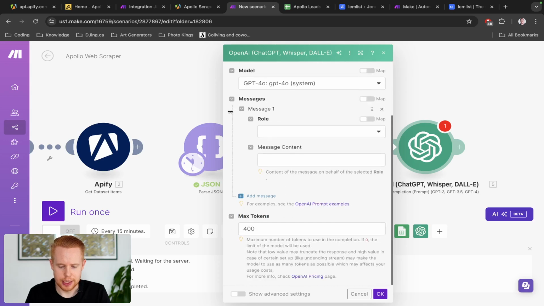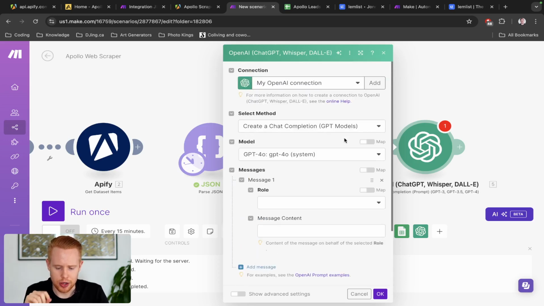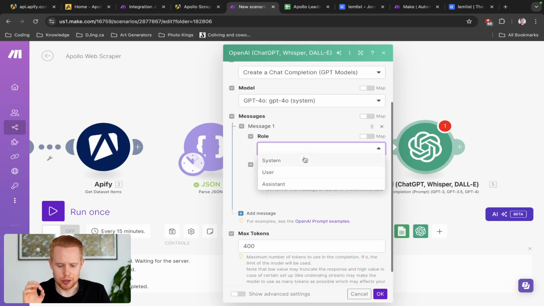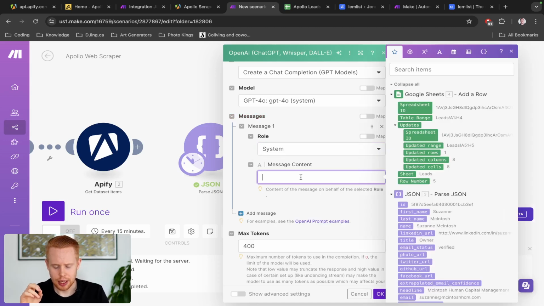So we're going to provide context to how we want to automatically generate this. By the way, guys, before you go ahead and test this, if you don't have money on your OpenAI account, you will have to add it in, or else it will throw an error. So when you set up this account, you have to grab the API key, right? And it should provide you instructions on how to do that straight through Make, but you also have to add a balance, like $5, to get it started, because if you start doing this without adding a balance, it's not going to work properly.